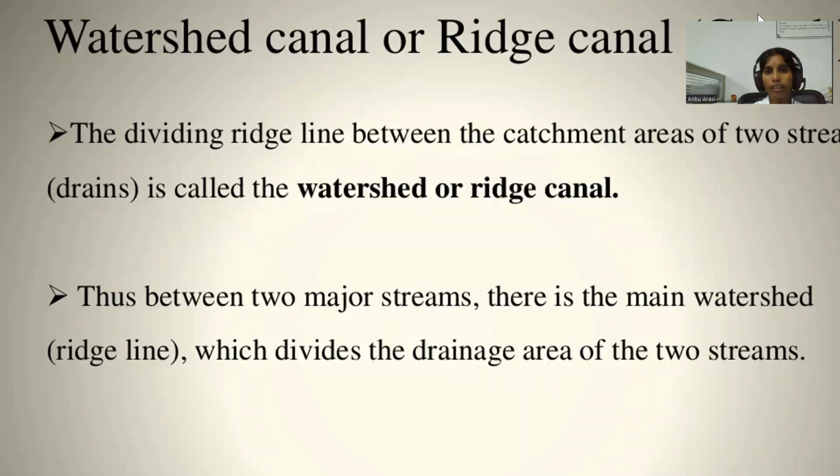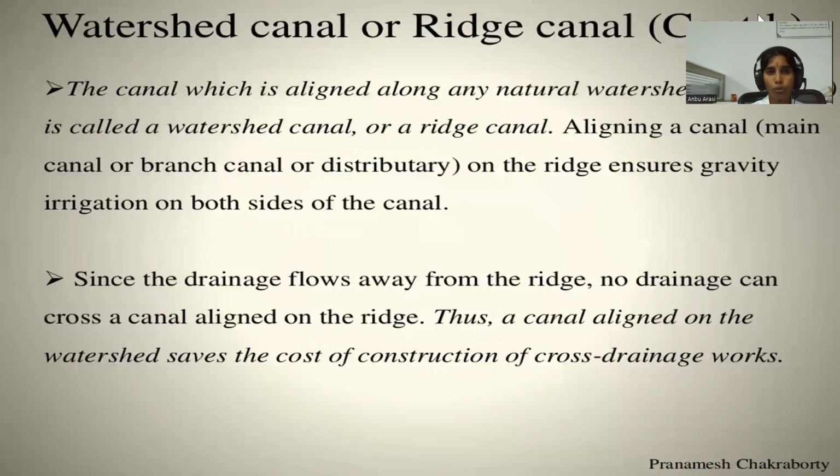The dividing ridge line between the catchment areas of two streams is called a watershed or ridge. Thus, between two major streams, there is the main watershed which divides the drainage area of the two streams. The canal which is aligned along any natural watershed is called watershed canal or ridge canal.